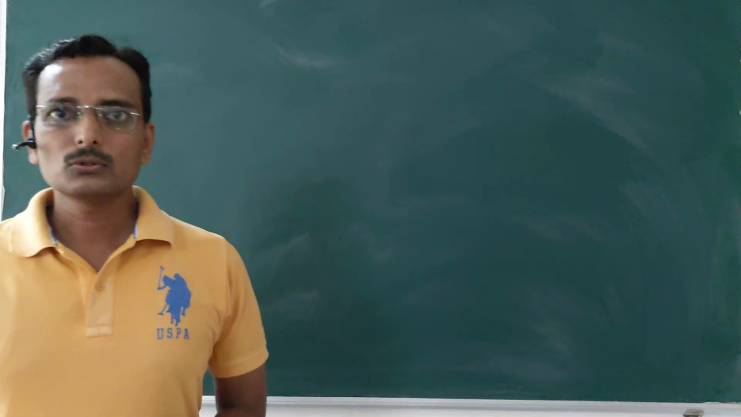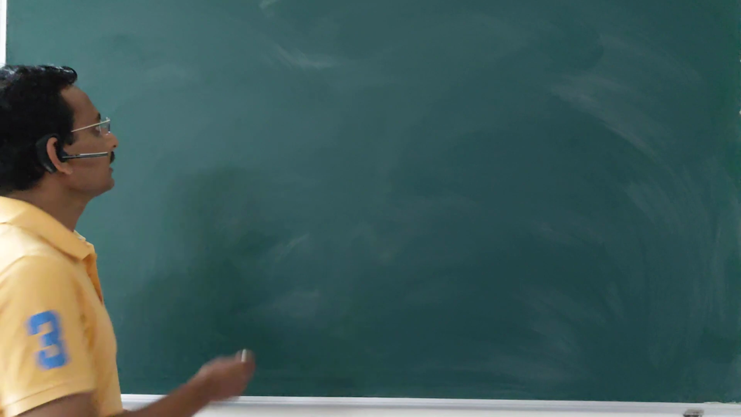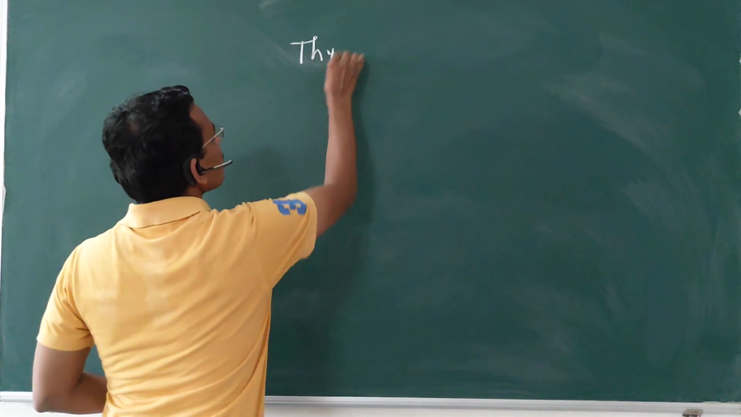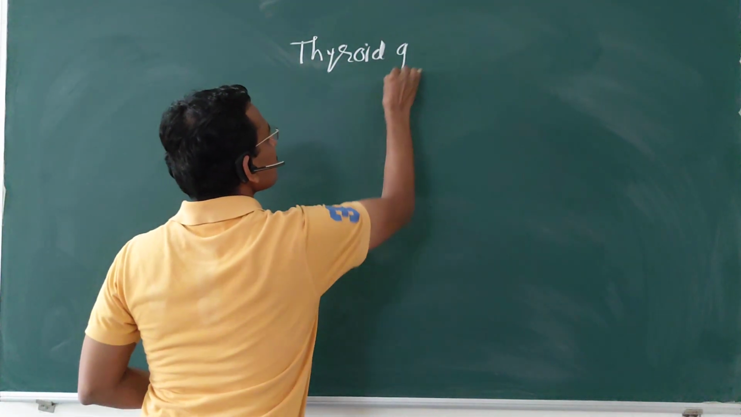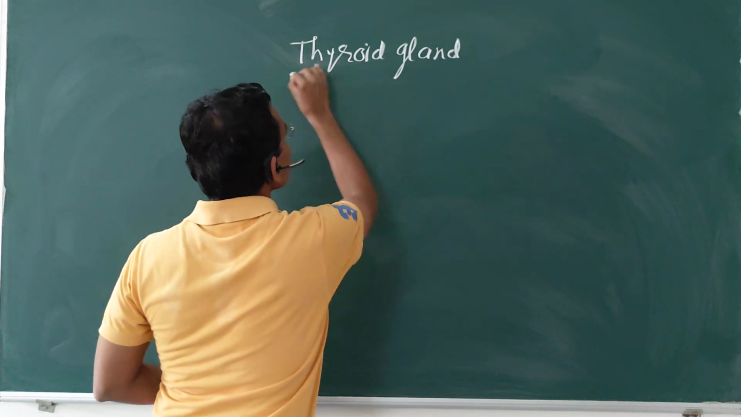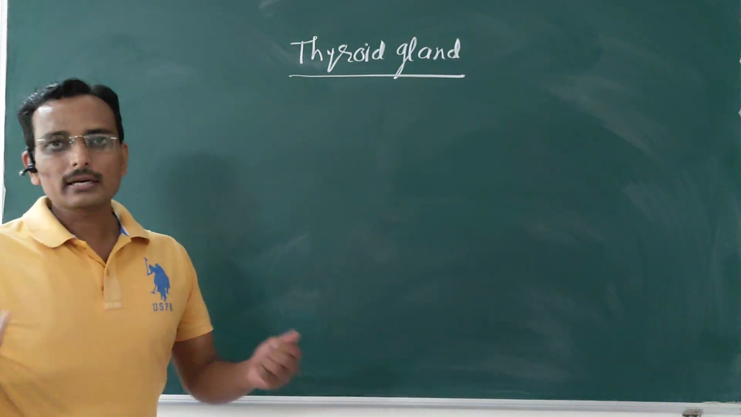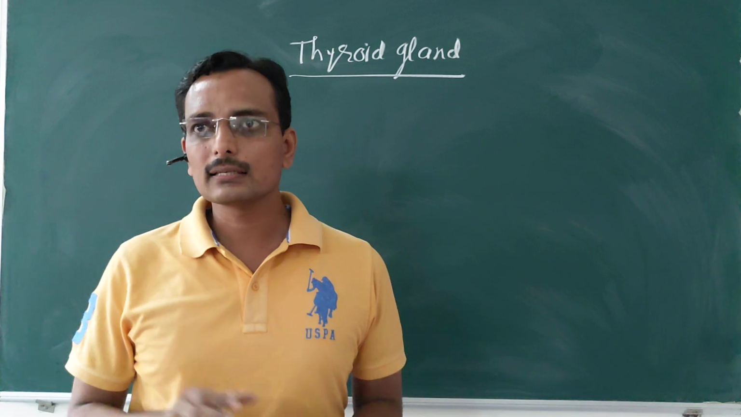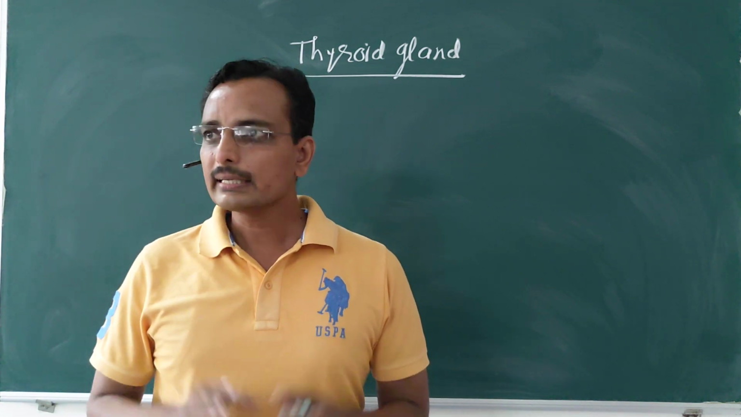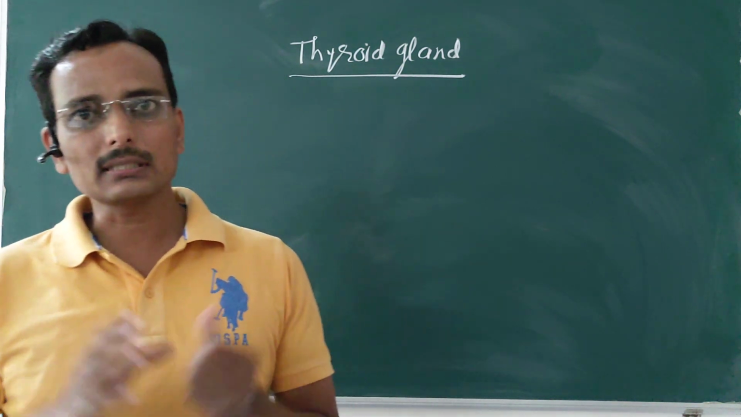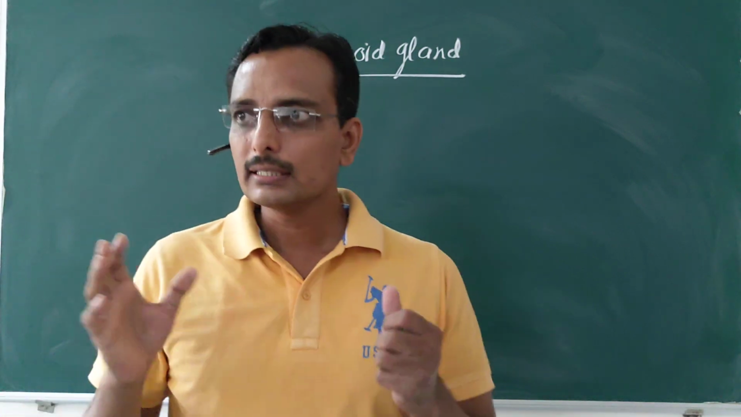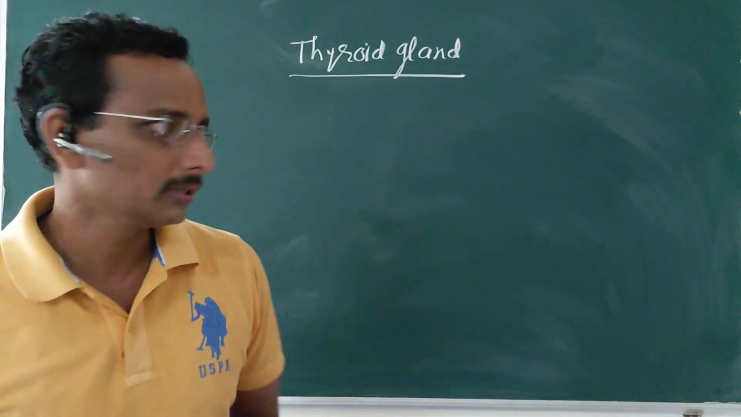Hello students, so today we are going to discuss the thyroid gland. As you already know, the thyroid gland is the largest endocrine gland in our body. It is responsible for the secretion of certain hormones, like T3, T4 and calcitonin.